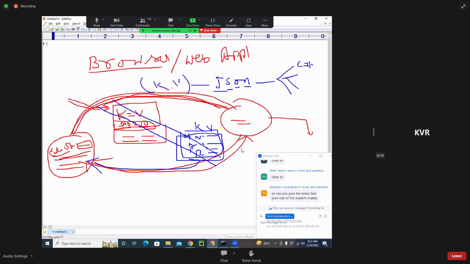C#.NET and ASP.NET also use it. Java servlets and JSP use it. Python Django also uses JSON files. Wherever you use a JSON file, understand that it is a key comma value file format.